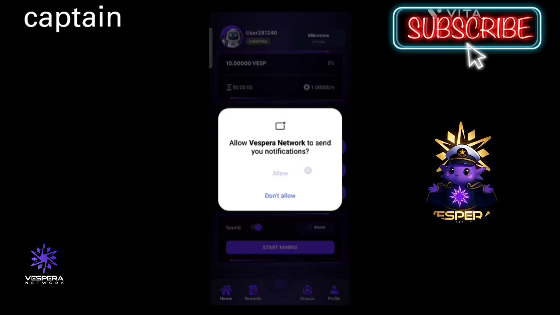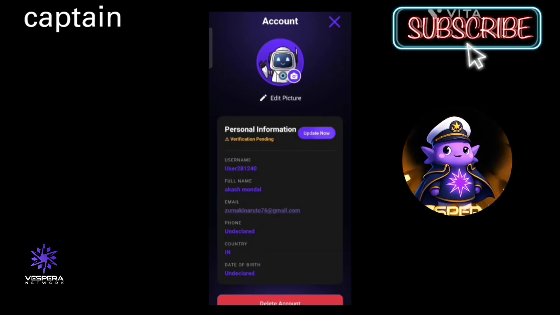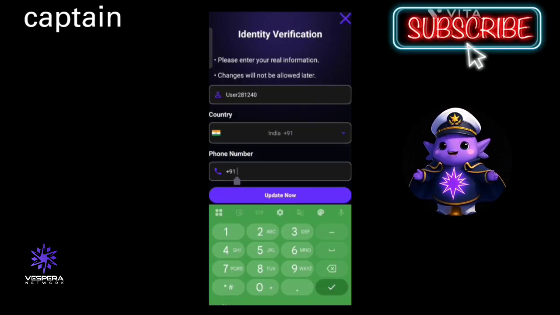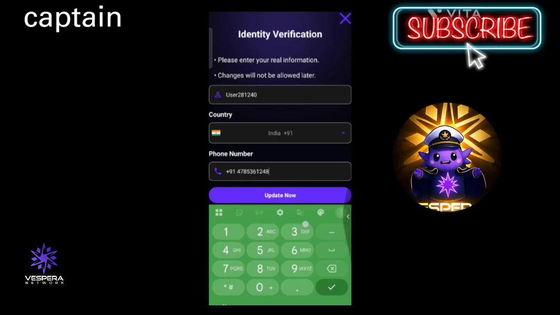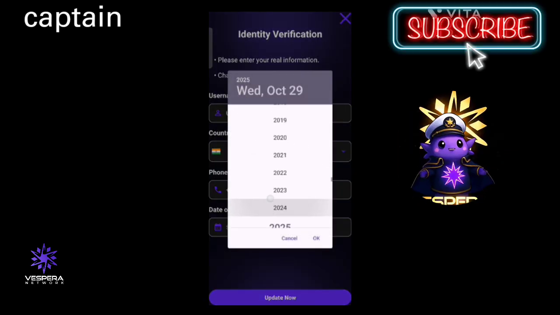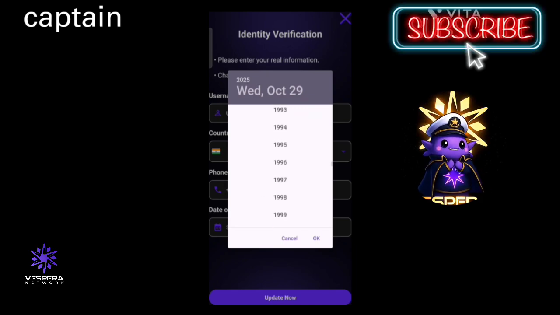Now click on phone number, select your country code, and type your number carefully. Next step, enter your date of birth. And boom, your account is ready. See, that was super easy. Just follow these simple steps, and you'll have your Vespera account ready in no time. Smoothly, happily, and with a big smile. Creating an account is simple if you just follow every step patiently and correctly.